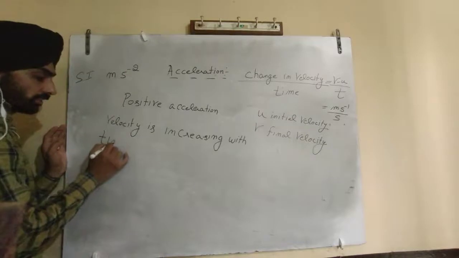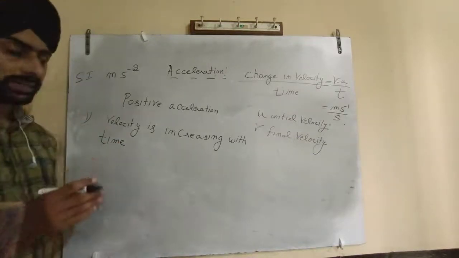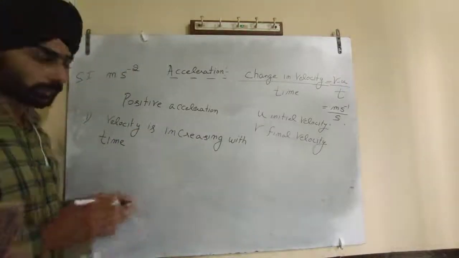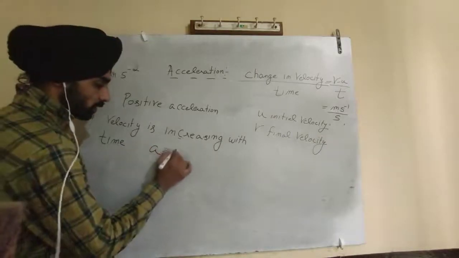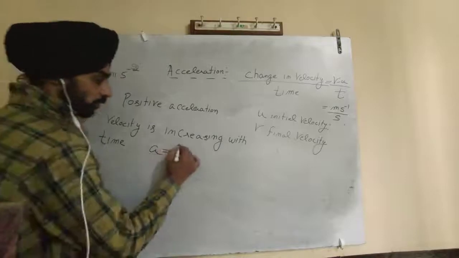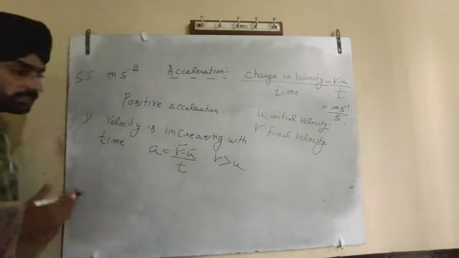Suppose my car is at 50 and I have increased it to 70, that means I am having a positive acceleration. So acceleration is equal to v minus u upon t. If it is a positive acceleration, v will always be greater than u.